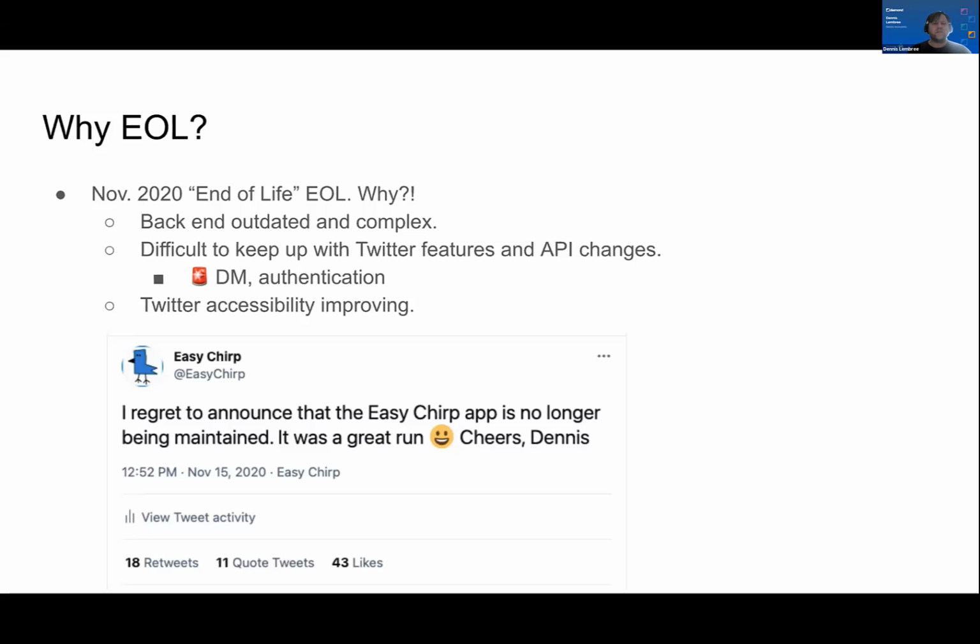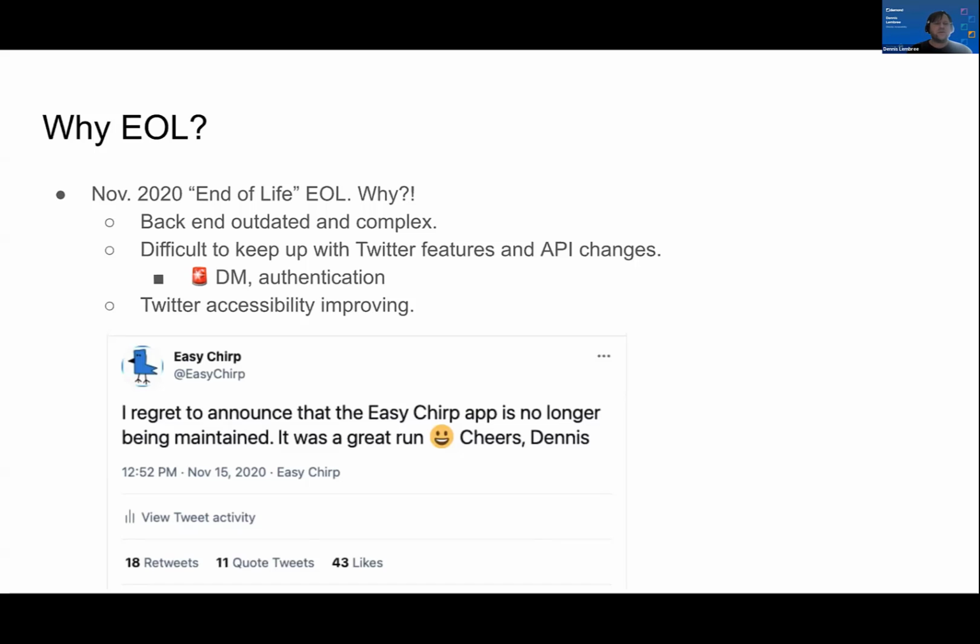It was difficult to keep up with the Twitter features, all the crazy features that they dream up, and the API instability and changes. I mentioned the DM, but also right now the authentication is having a problem on Chrome. So if you go to easychirp.com, you probably have to try it on another browser to authenticate. Firefox, Opera, Safari seem to work totally fine. And another reason is, I must admit, Twitter accessibility is improving. It's improved a lot over the years, and it's decent, although not perfect now.